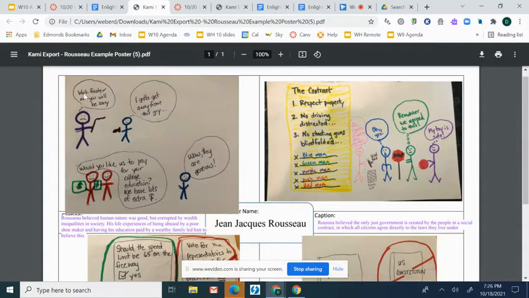So here's the image of the cobbler saying, "Work faster or you'll be sorry." He's got like a whip or a switch there. And here's Rousseau with his little shoe saying, "I got to get away from this guy." So Rousseau escaped that cobbler that he had an apprenticeship with, and he ended up taking refuge with this really wealthy family. So here I have images of them holding a lot of money.